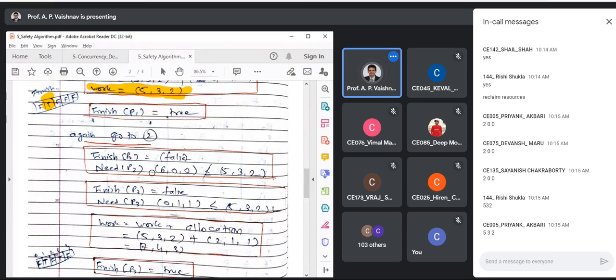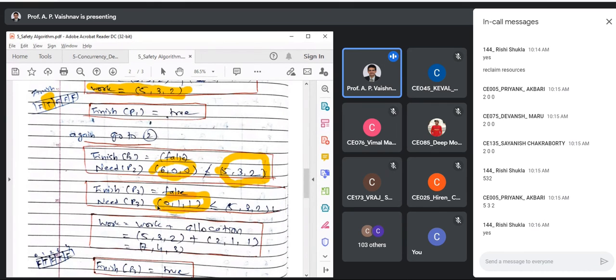Check for the next process in chain, right? Checking for P2. I'm not going to need matrix now, right? Just assume that these values are derived, right? So 600 is less than 532. It is not, right? Because it requires 6 of type A, but we only have 5. Okay? So we cannot complete P2. Continue. Go with P3. Finish of P3 is false and need of P3 is 011. Can we complete that? Yes.